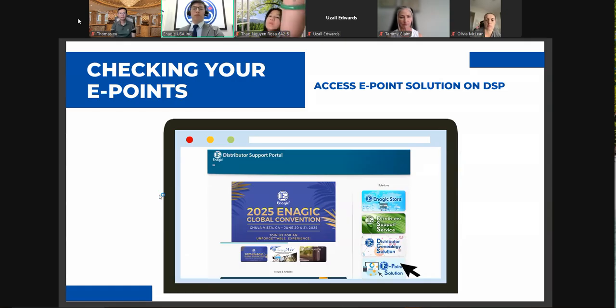So for EAPA, you can check your E points. For those who are already EAPA membership holders, you already have access on your DSP, and you can see your activity E point collection through E point solution on your DSP. But for those who are not EAPA members, this part is kind of gray. It's not available. But once you become a member, this will pop up and be available. And you can check every day, anytime you want.